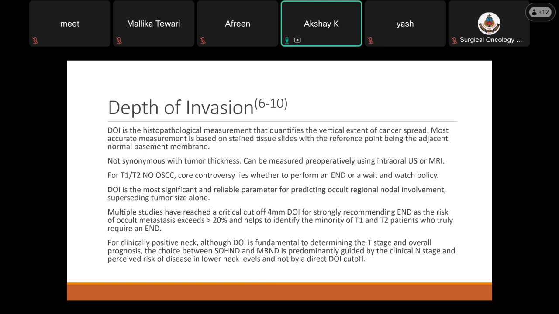For clinically positive neck, on the other hand, DOI is fundamental to determine the T stage and the overall prognosis. But the choice between a supraomohyoid and MRND is predominantly guided by the clinical N stage and perceived risk of disease in the lower neck levels, and not directly by a DOI cutoff.